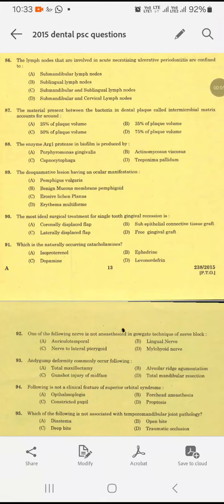Let's move on to part 3 of this question paper, category 238/2015, Assistant Dental Surgeon, Kerala PSC question paper, which was attended in the year 2015.